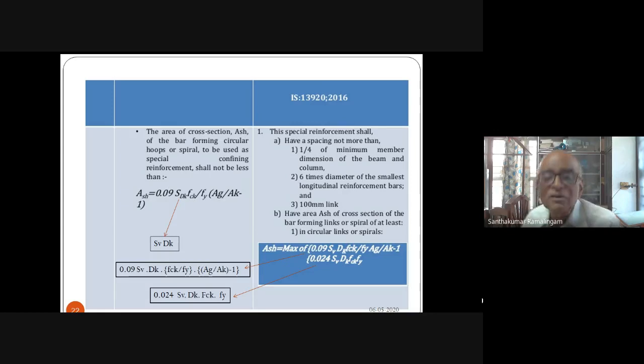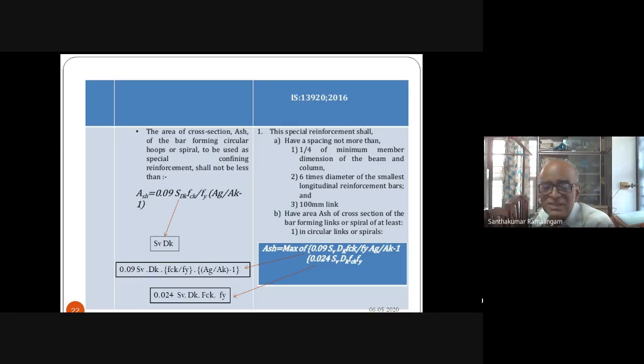spacing. That is what I have indicated in that diagram. Now, for circular column, two equations are given. Sv is already determined because you have already said what is the spacing. So all that you will have to do is plug in the various values and get the value of Ash. Ash is the area of steel to be provided. You already got a spacing, therefore you can get the diameter of the bar that you have to use for confining steel.